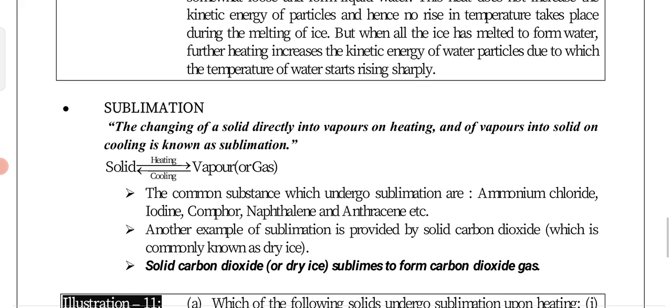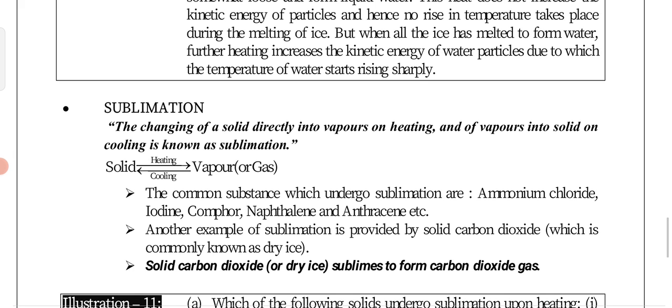Suppose in the case of camphor or naphthalene, the solid particles can be directly converted into gaseous particles. That is why after some days, we can see that the size of the substance becomes smaller, because it has already converted into the gaseous state. This process is called sublimation.